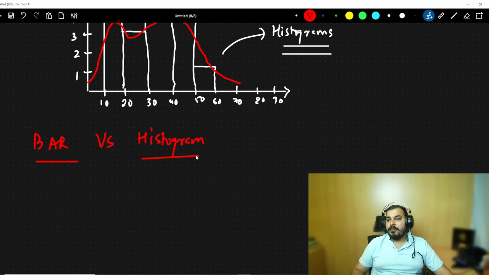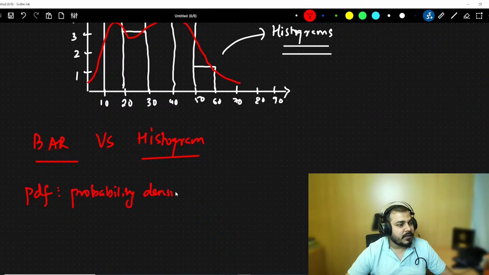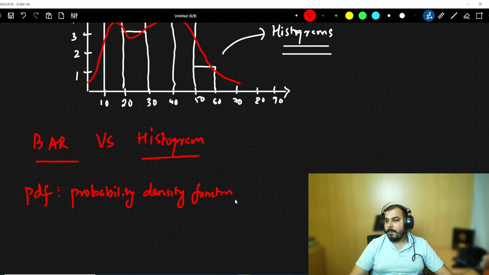PDF basically means probability density function. PDF is nothing but probability density function. Perfect. Probability distribution function is also used. So why do we use cumulative frequency? I'll tell you, just wait until tomorrow or the day after tomorrow's class.